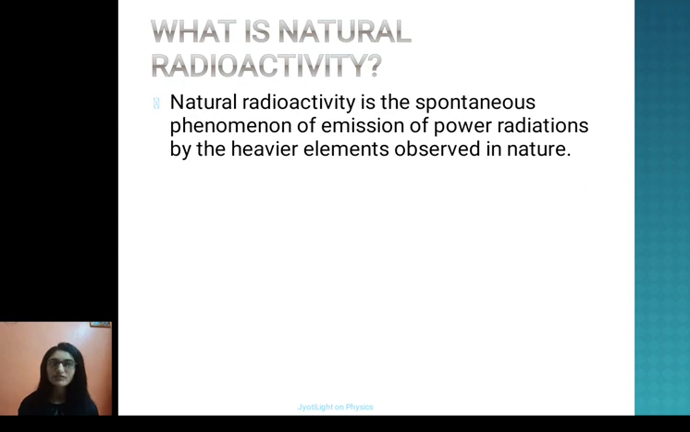Natural radioactivity is the spontaneous phenomenon of emission of alpha, beta, and gamma rays by the heavier elements, which is observed in nature. So when we say spontaneous, that means this particular reaction happens on its own, and that is how we call it natural radioactivity.